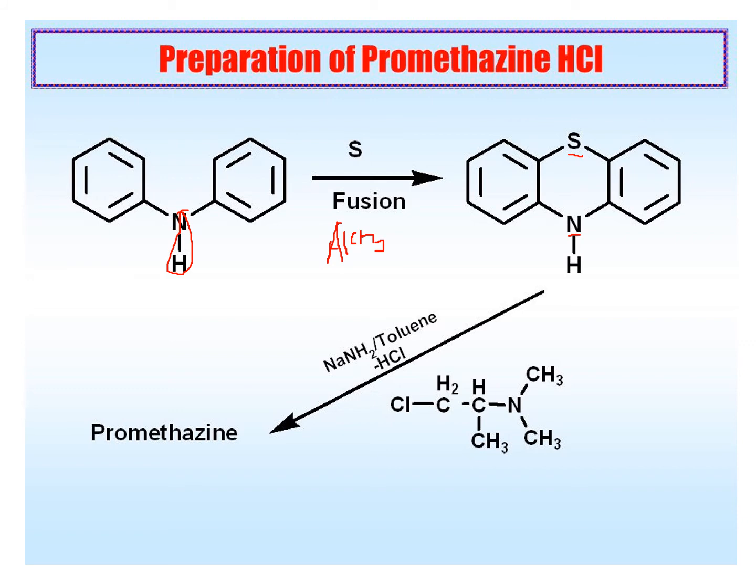Now this thiazine ring is attached from both sides with 2 phenyl groups, and therefore the new compound which is prepared is called phenothiazine. In short we can write it as PTZ, phenothiazine.